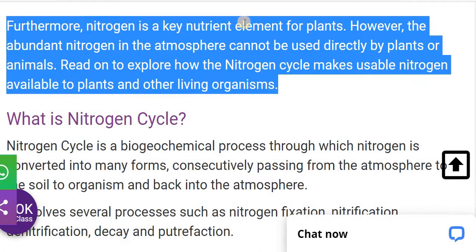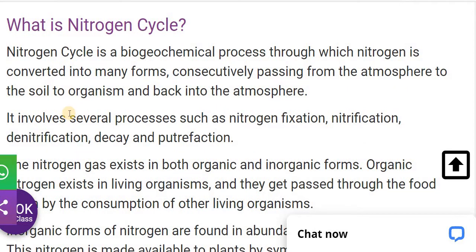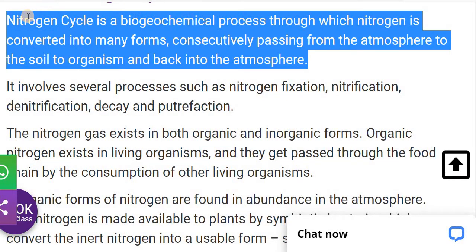Furthermore, nitrogen is a key nutrient element for plants. However, the abundant nitrogen in the atmosphere cannot be used directly by plants or animals. Now, let's see in detail what exactly the nitrogen cycle is and how it occurs. The nitrogen cycle is a biogeochemical cycle in which nitrogen is converted into many forms, passing from the atmosphere to the soil to the organisms and then again back into the atmosphere. That is called the nitrogen cycle.